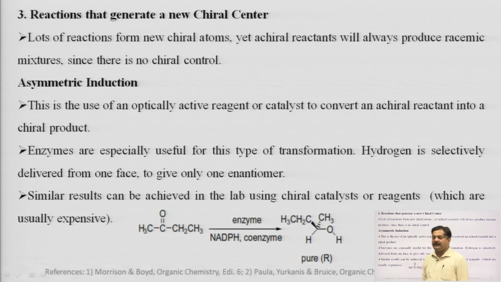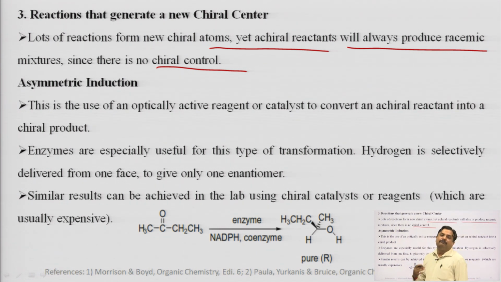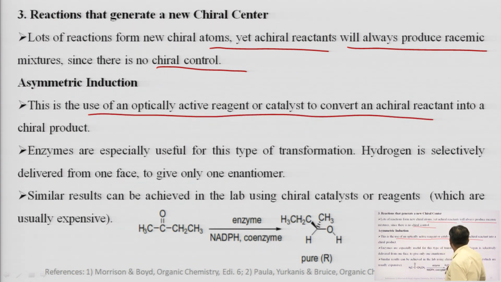Now, the reaction that generates a new chiral center is the third type. A lot of reactions form new chiral atoms, yet an achiral reactant will always produce a racemic mixture, since there is no chiral control. In that type of reaction, we have to do asymmetric induction. This is the use of optically active reagents or catalysts to convert achiral reactants into chiral products.